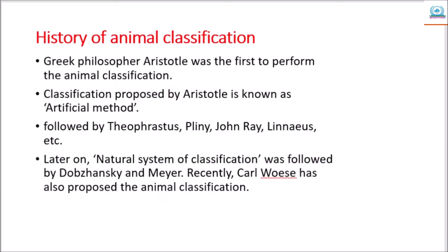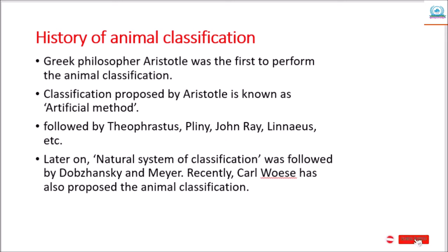Next is the history of animal classification. The Greek philosopher Aristotle was the first to perform animal classification. The classification proposed by Aristotle is known as the artificial method.